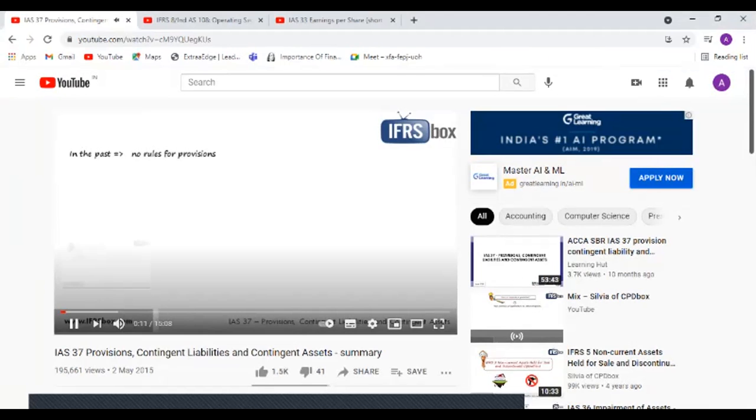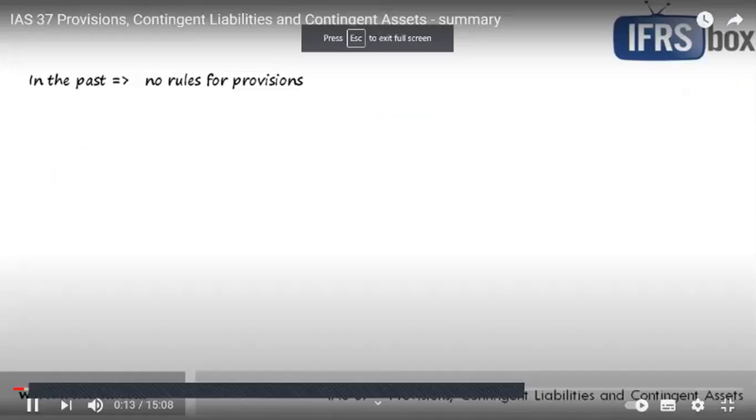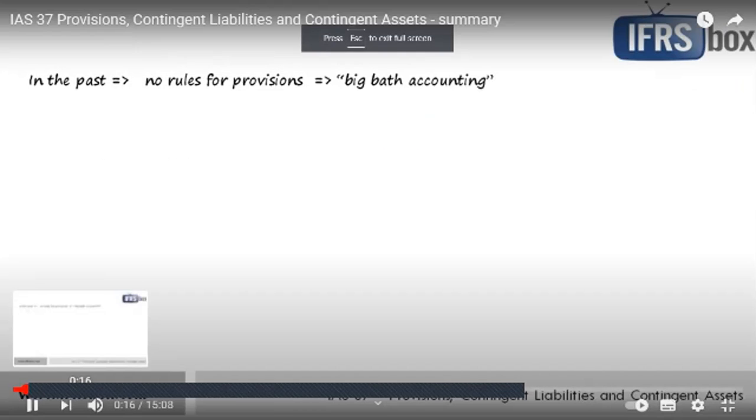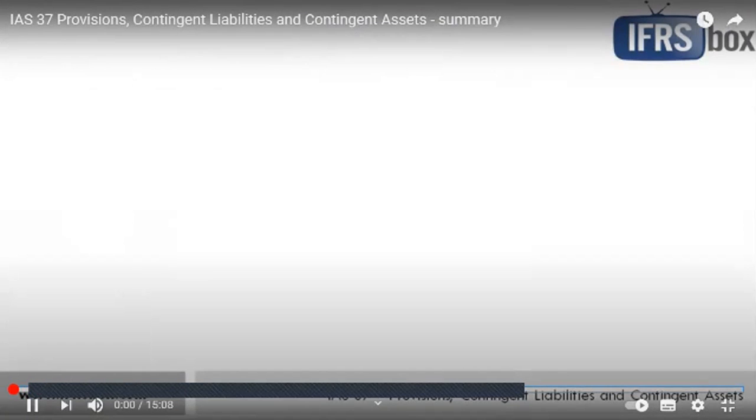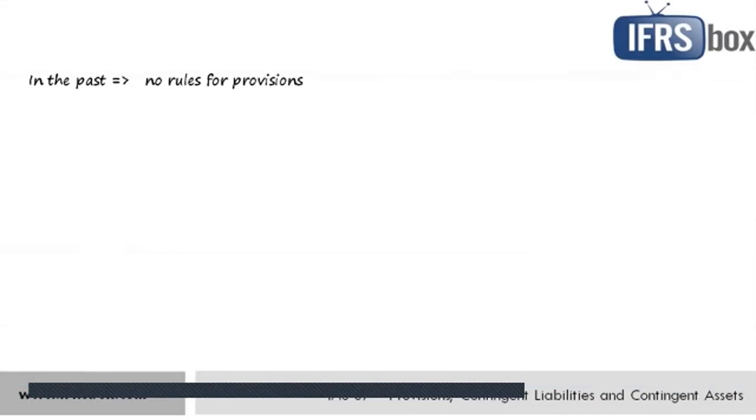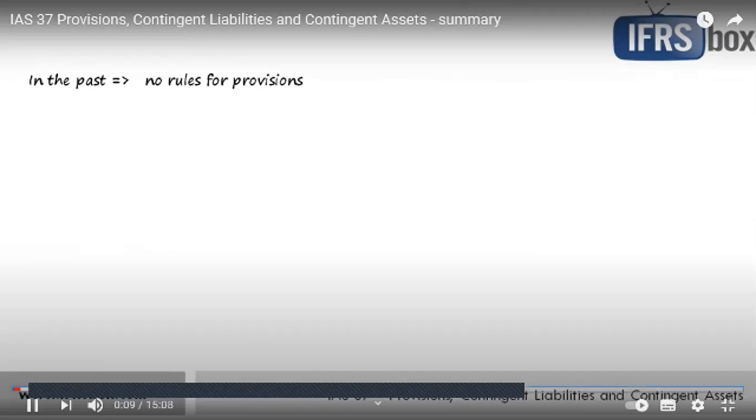Hi, maybe you have heard the term creative accounting. In the past, there were no rules for making provisions, and as a result, provisions belonged to the most frequently used creative accounting practices.